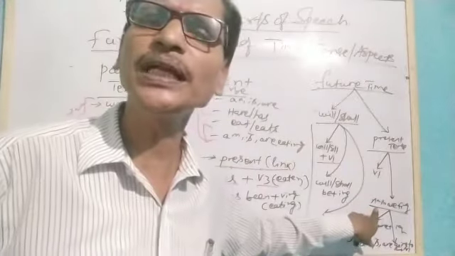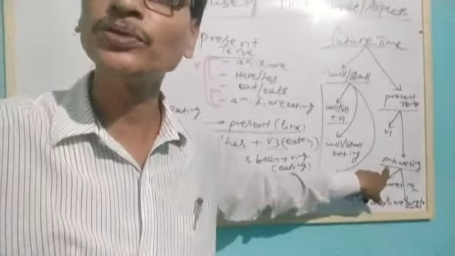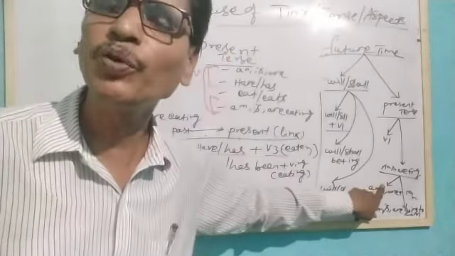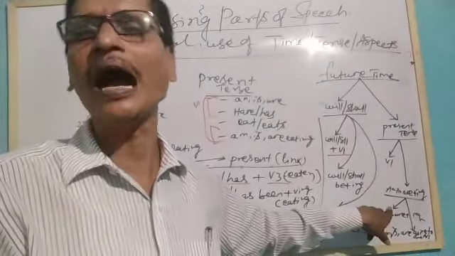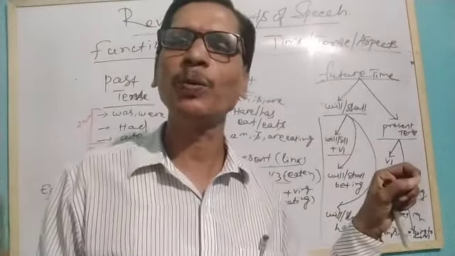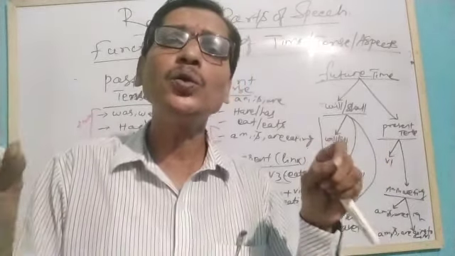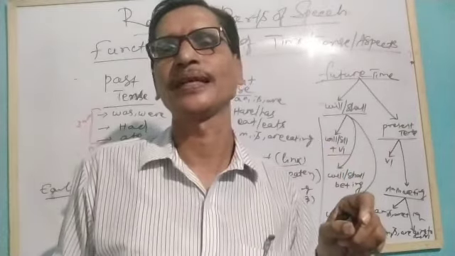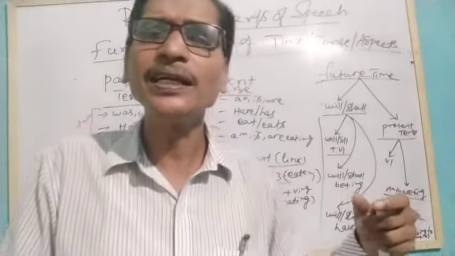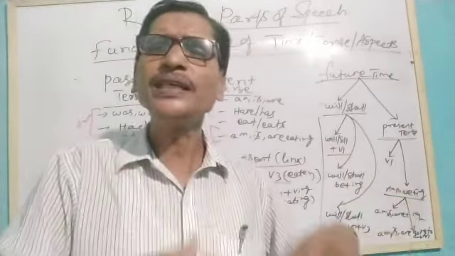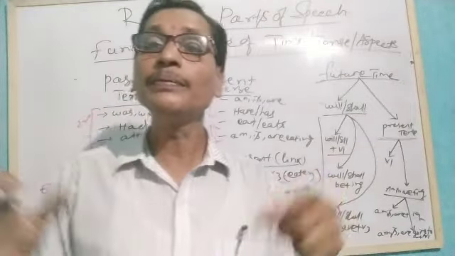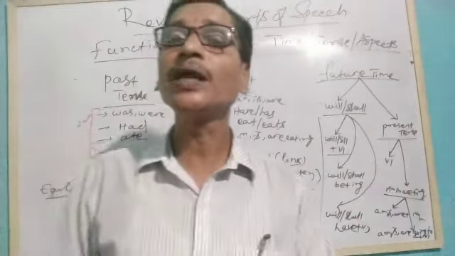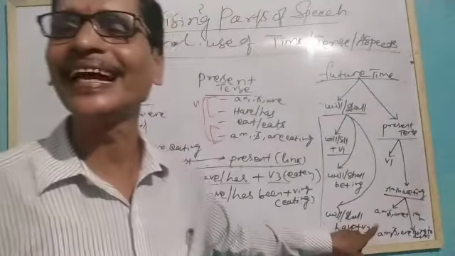Similarly, we use am, is, are plus ing form to talk about the future. When we use the present progressive aspect to talk about the future, it is used in two ways: only am, is, are plus ing form, and am, is, are going to plus the verb. For example, am, is, are eating, visiting, playing, buying; am, is, are going to buy, going to play, going to fail. They are used differently.